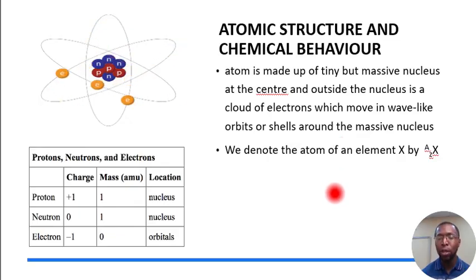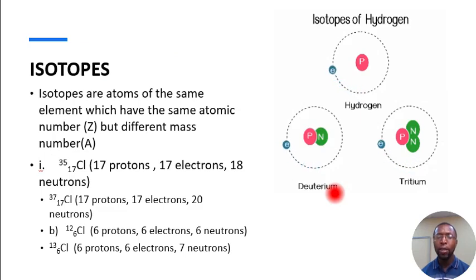That is all for the models of the atom. There is something else we call isotopes. Isotopes are atoms of the same element that have the same atomic number, but their mass numbers are different. For example, hydrogen has 3 isotopes: hydrogen, deuterium, and tritium.